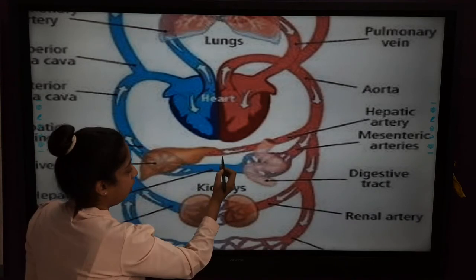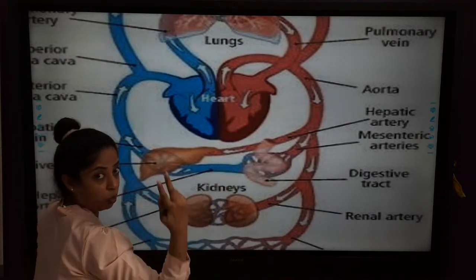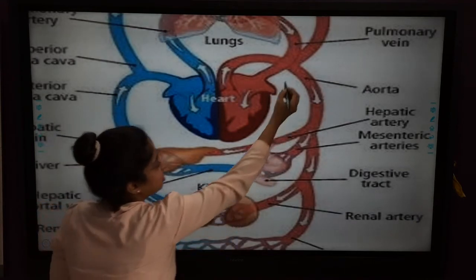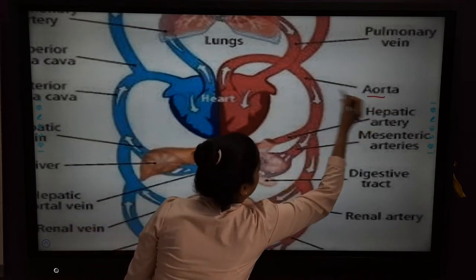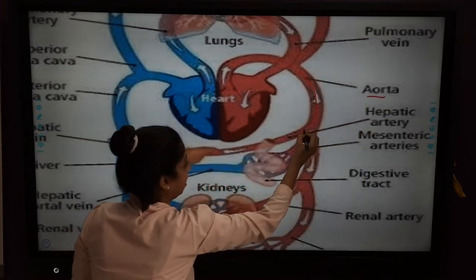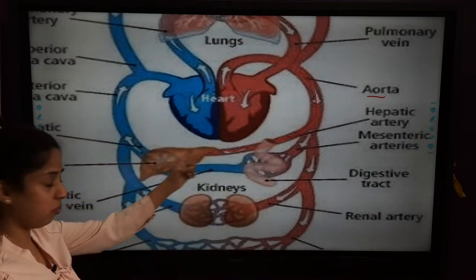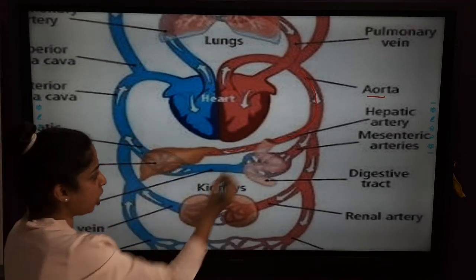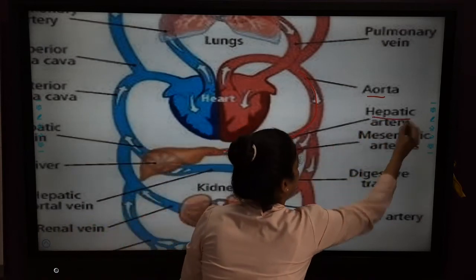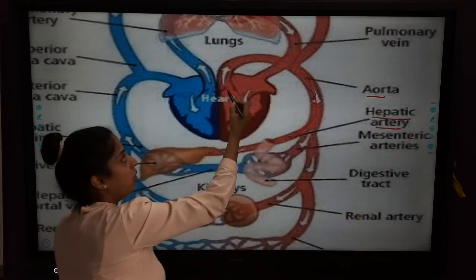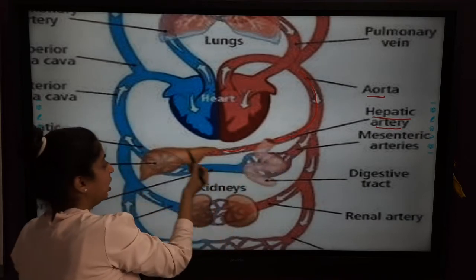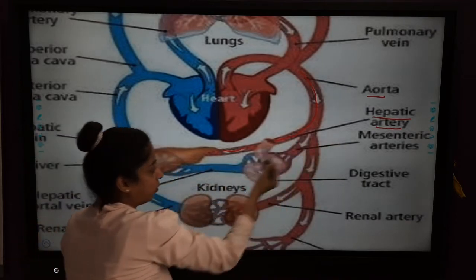So if you enlarge this and see the liver part, now in the liver the blood is coming from two places. First, it is directly coming from the aorta, the oxygenated blood is directly coming from the aorta to the liver. Through which artery? This artery is known as the hepatic artery. So blood from the aorta is reaching the liver through the hepatic artery.